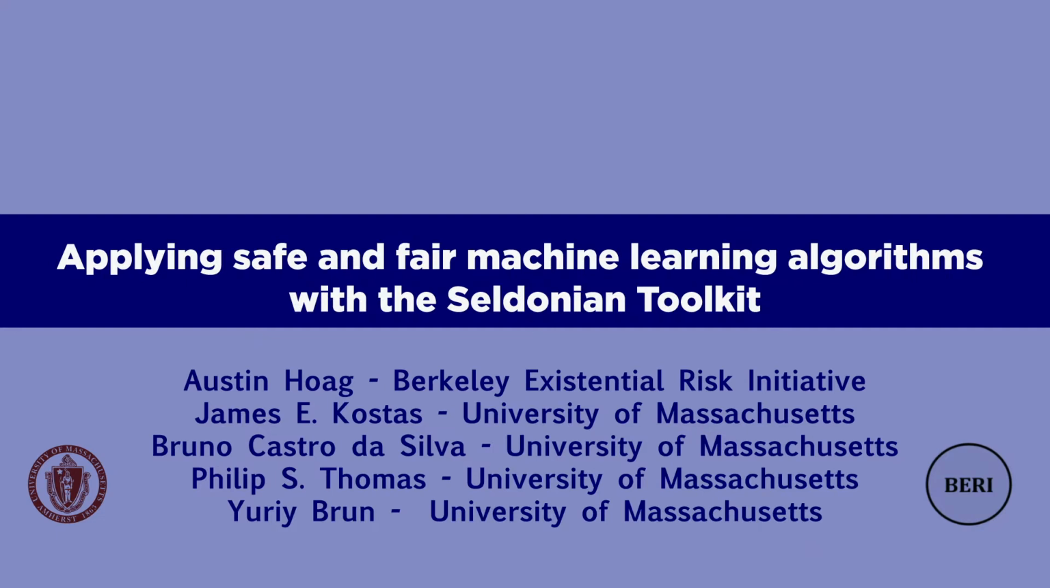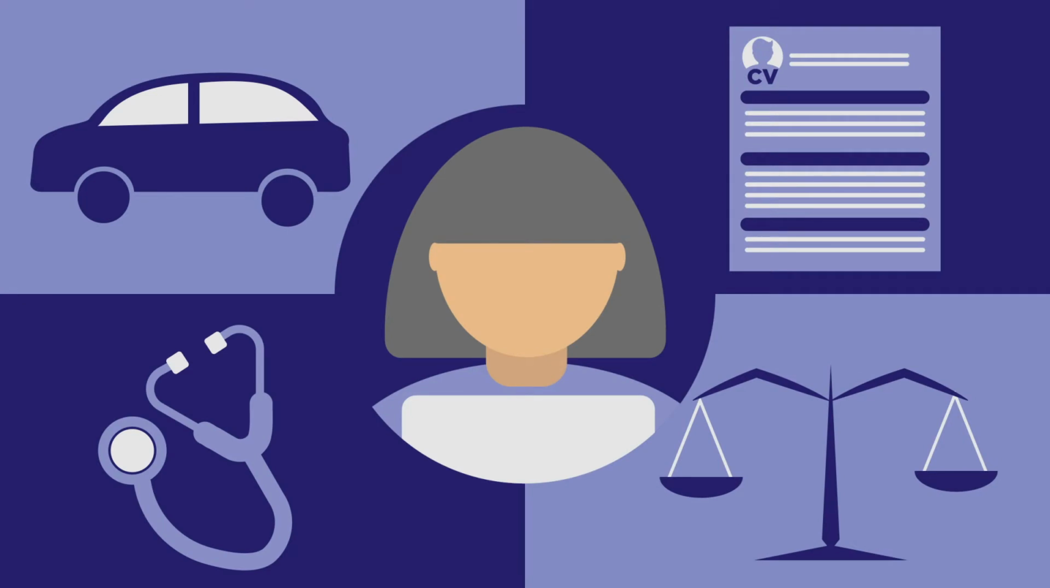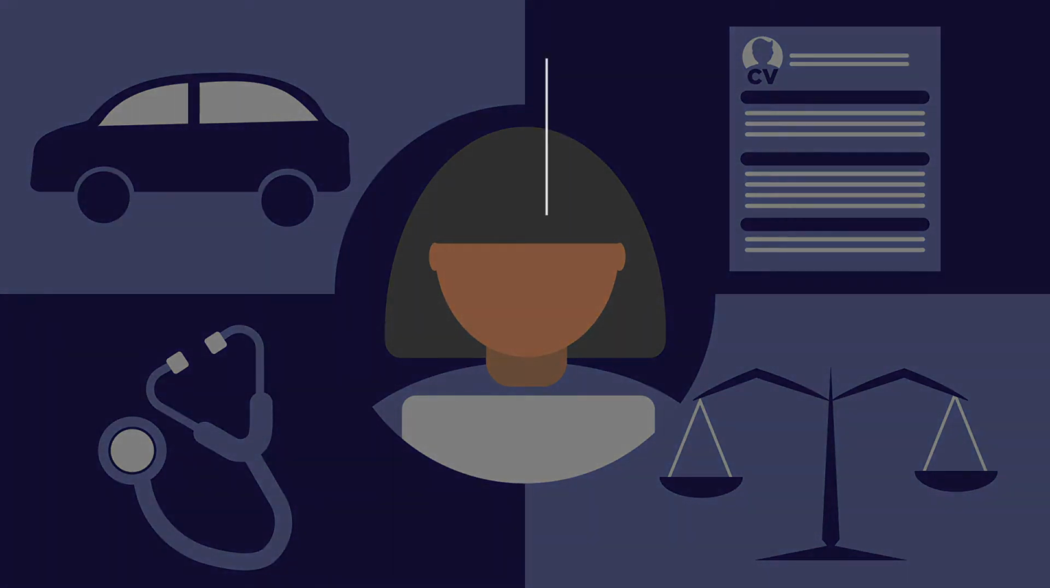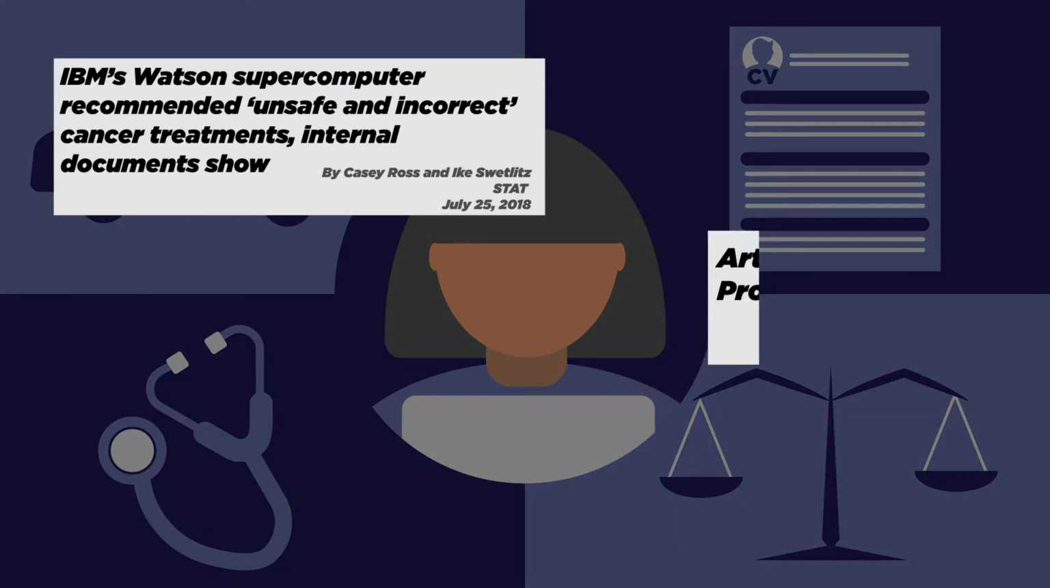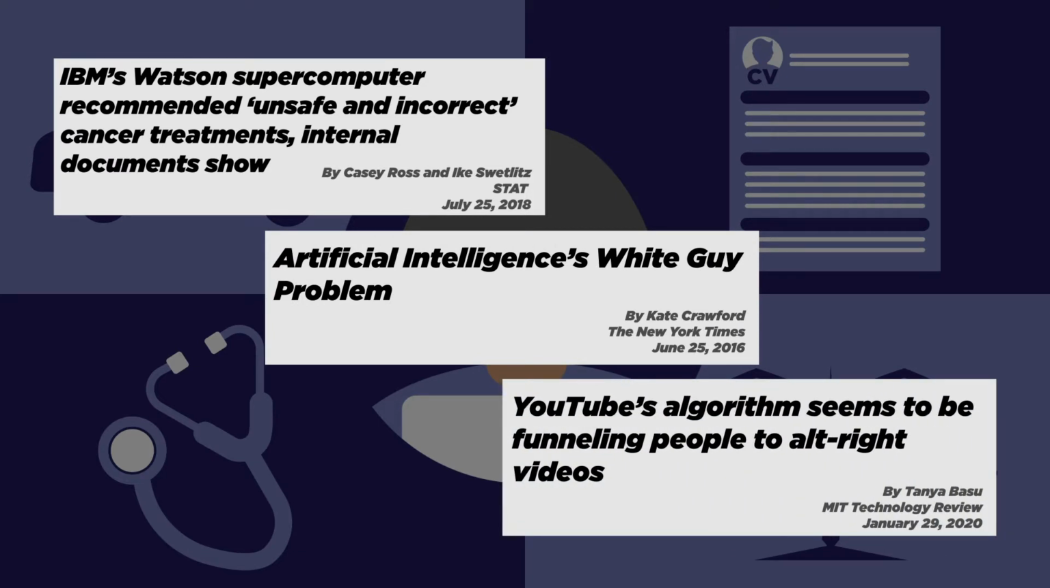In this video, we present the Seldonian Toolkit, which enables software engineers to integrate provably safe and fair machine learning algorithms into their systems. Software systems that use data and machine learning are everywhere, but these systems can produce unsafe and unfair behavior, like suggesting potentially fatal medical treatments, making racist or sexist predictions, or facilitating radicalization and polarization.